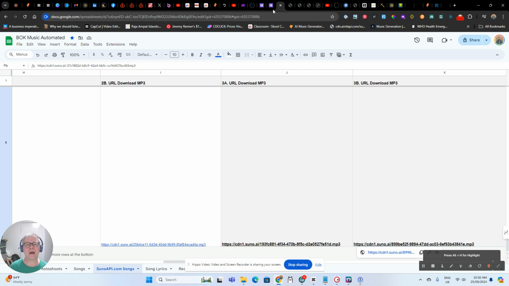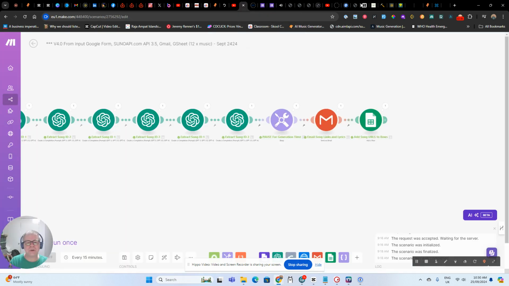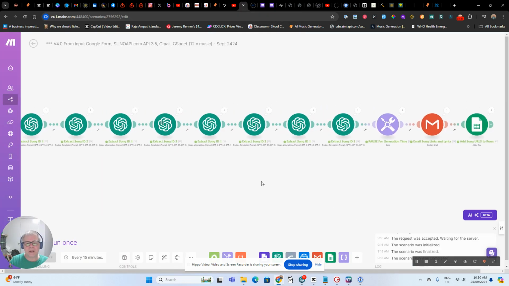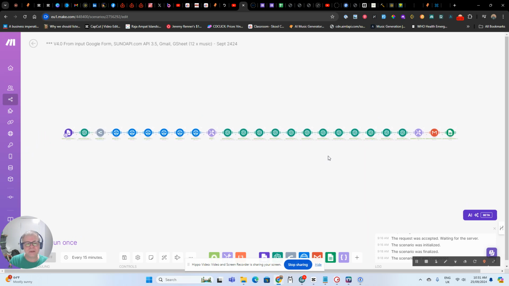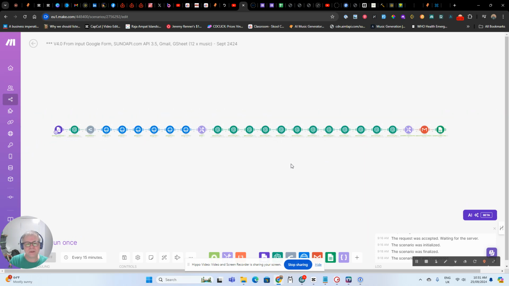I also have been using a couple of different APIs to work through Suno. Some better than others, some having better features than others, but this is the one that I found more consistent in its output.